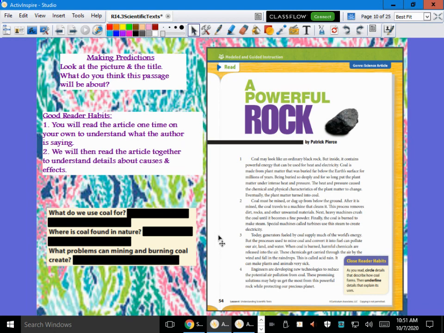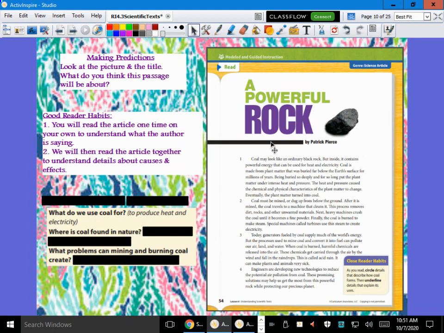All right, so we've read it all the way through here. Let's stop and check our understanding with that first read through. First of all, I need to ask myself, we know it's about coal, but what do we use coal for? Go back. Do you remember? Let's take a look at my answer here. We use coal to produce heat and electricity, and that can be found right here in that second sentence using that text evidence. Now, where was coal found in nature?